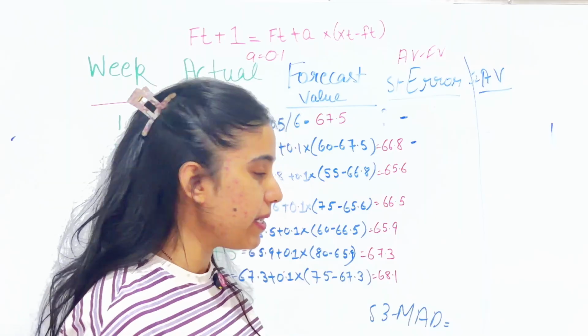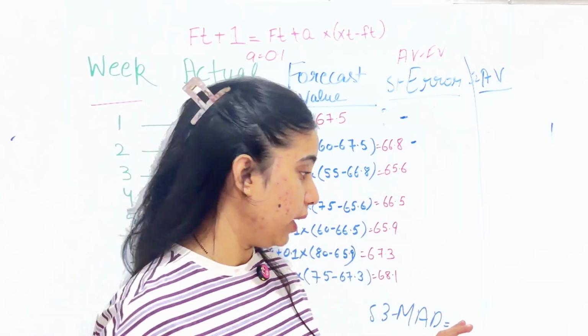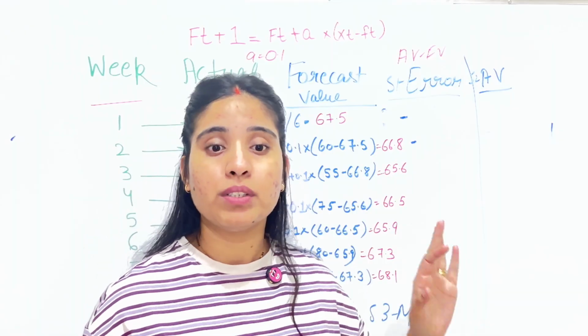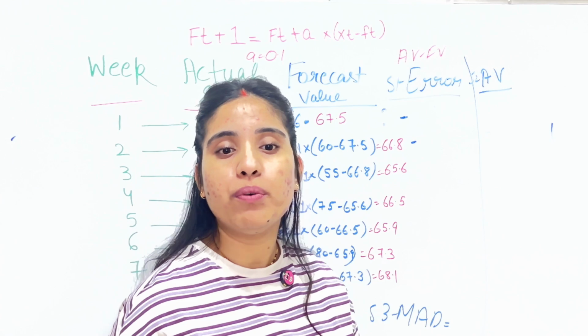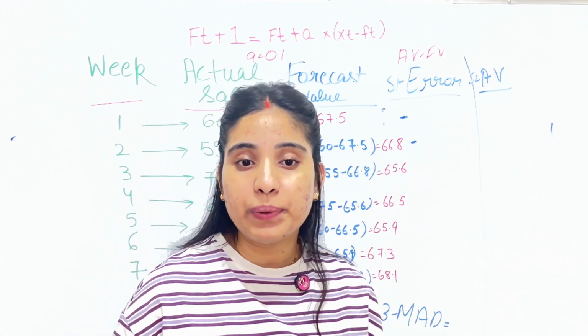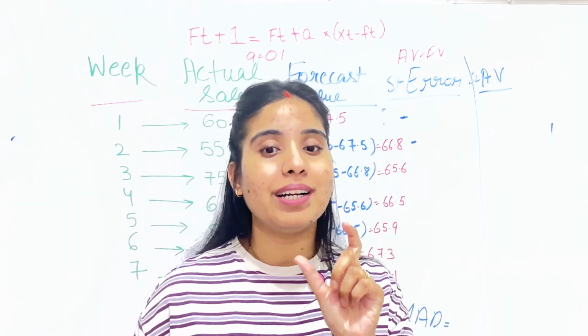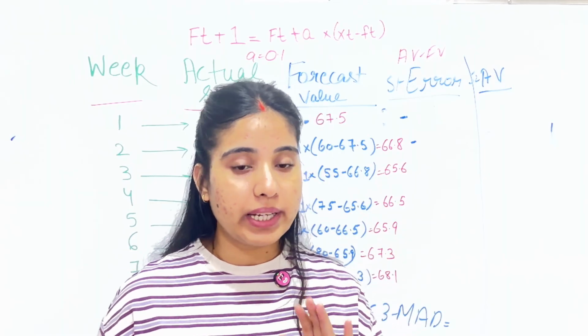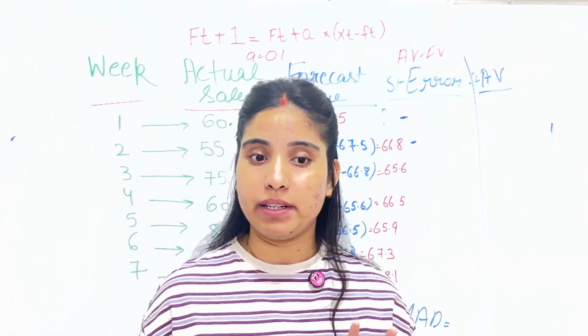And the third step is MAD, the mean absolute deviation. For this, we take the average of all step 2 values. But why are we doing this? To get one number that summarizes total forecast accuracy. Remember, lower MAD means a better forecast.